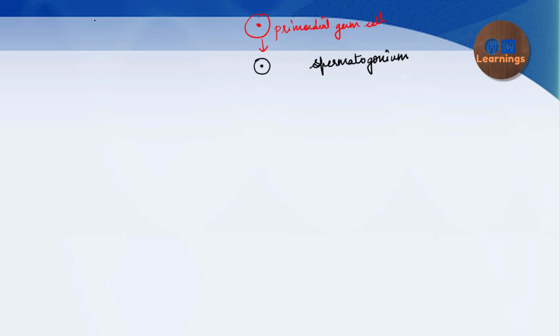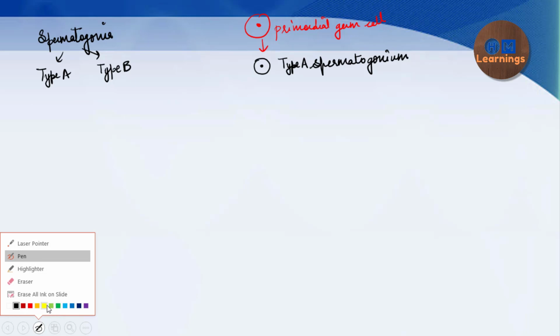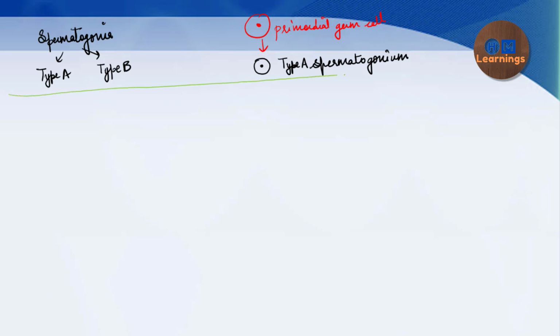One more thing to remember is that spermatogonia are of two types, type A and type B. I will tell you the difference. Here it is type A. The differentiation of the primordial germ cell into type A spermatogonia occurs during gestation, and then this step stops here. There is no further proliferation, and it starts again once the individual attains puberty.